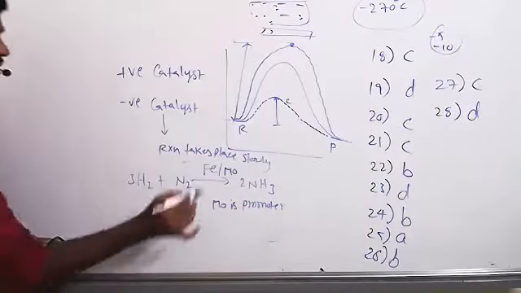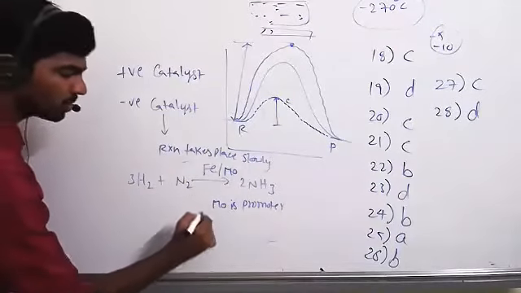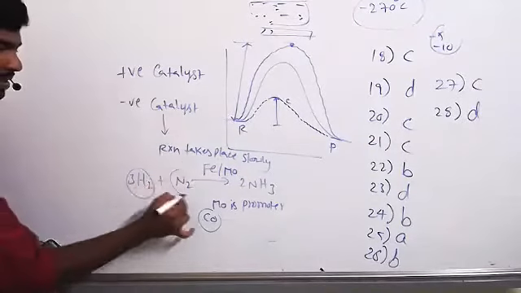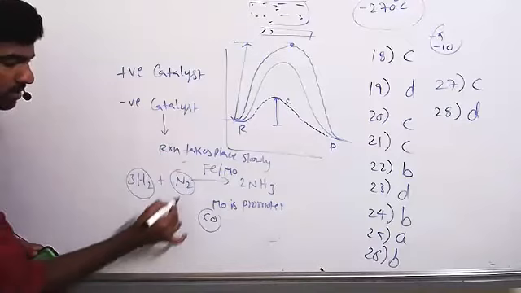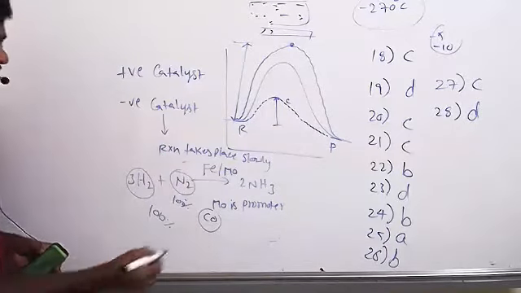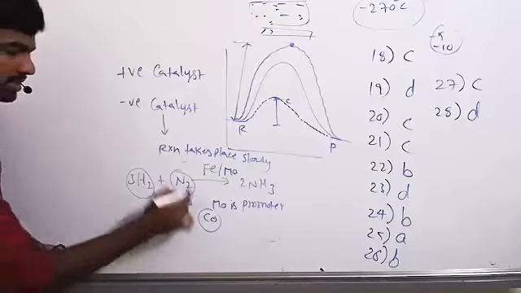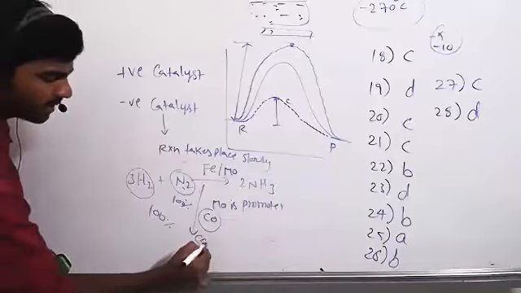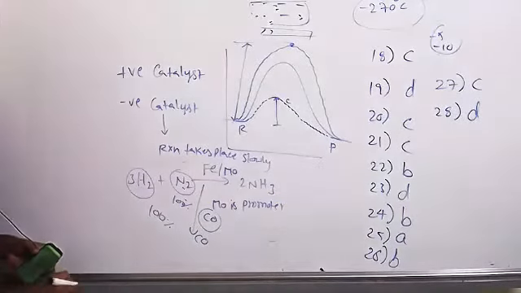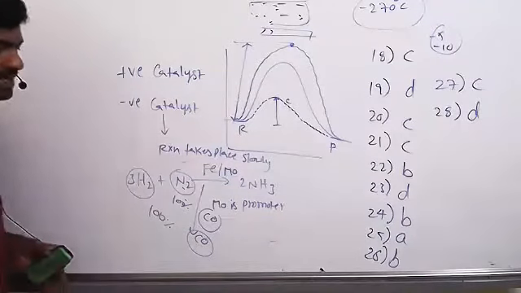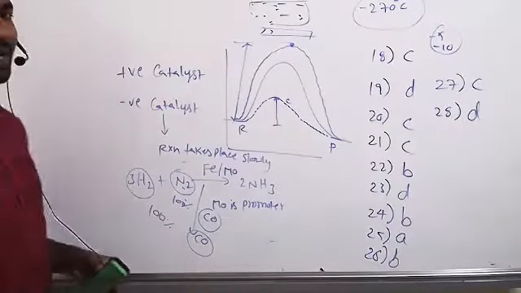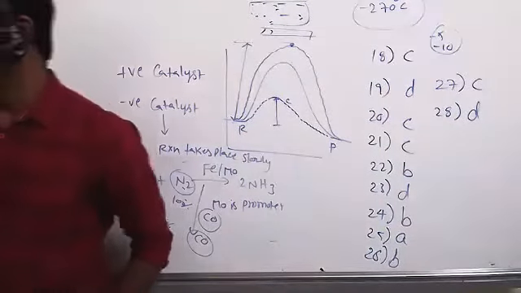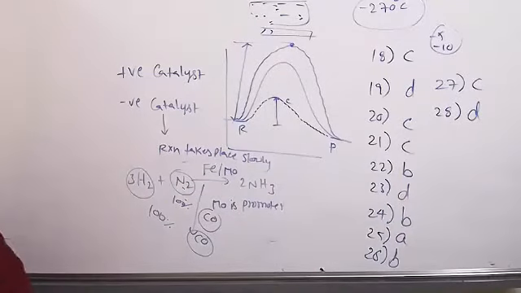This is fine. But during the reaction, some amount of carbon monoxide is also present. We are taking hydrogen and nitrogen. It's not possible to take 100% pure hydrogen and 100% pure nitrogen. Along with these, some impure gases also mix in. Suppose it has carbon monoxide, that carbon monoxide acts as a negative catalyst. It decreases the rate of the chemical reaction, so the reaction takes place very slowly. Got it, Bala? Yes, sir.